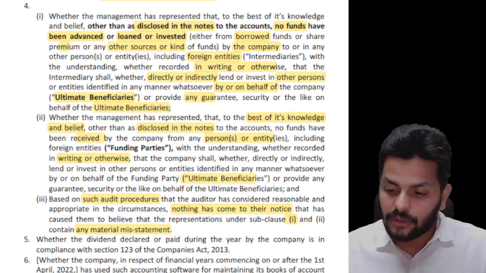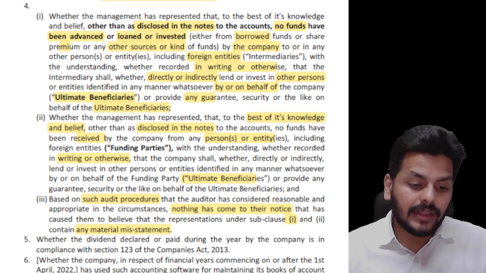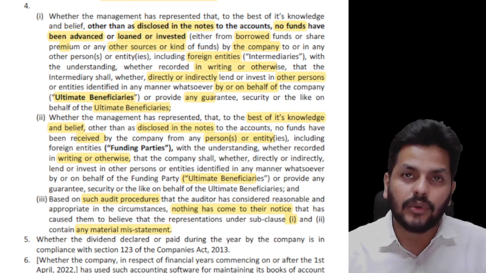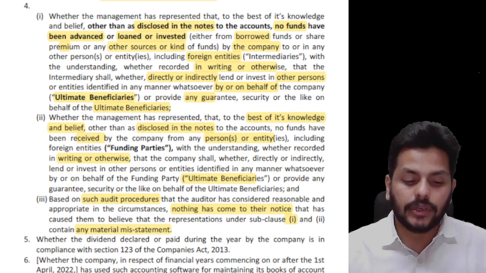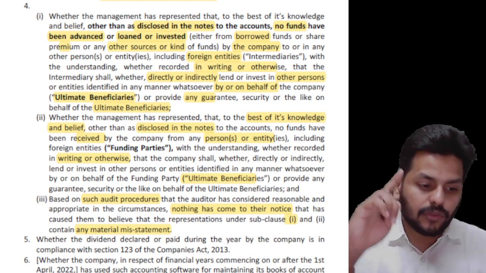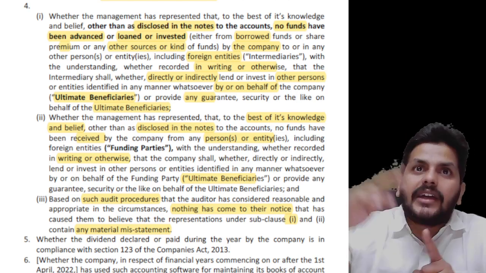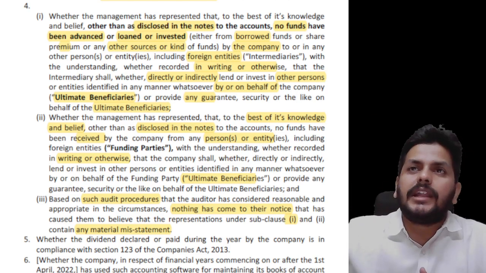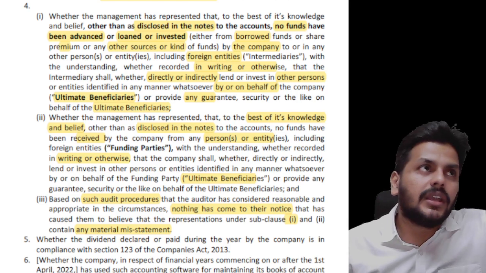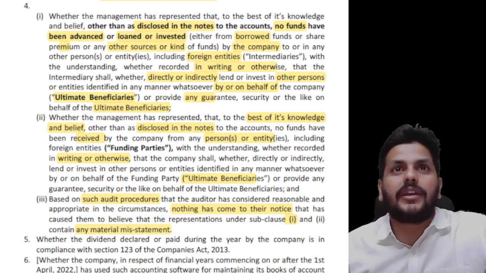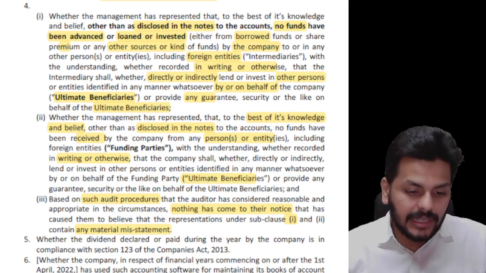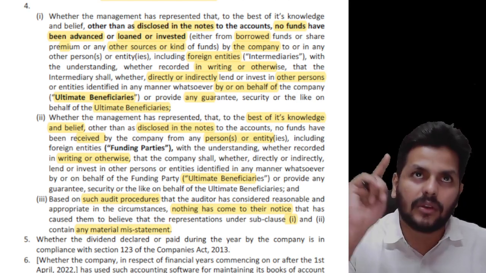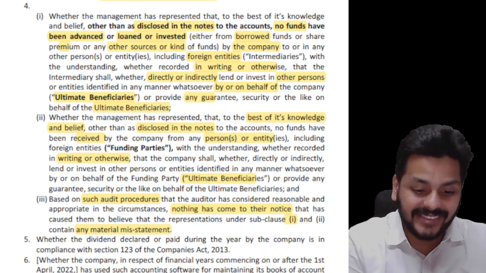So one last time to close it, the reason why I'm emphasizing so much is when there are amendments and when these kinds of points are being introduced, they'd always want to test you, and your papers have MCQs. So it's always better that you are aware of these kinds of points. So point number 1, whether the company, other than those disclosed in notes as related parties or whatsoever, has loaned it to an intermediary who further sent it to the ultimate beneficiary, or did the company receive money from some foreign entity and channelize money to somebody else. If you believe that there are any shady transactions in clause 1 and 2, then you're supposed to report under rule 11 sub rule 4 and sub clause 3.